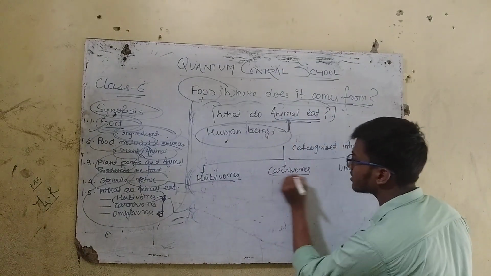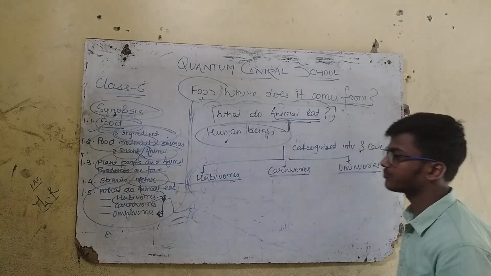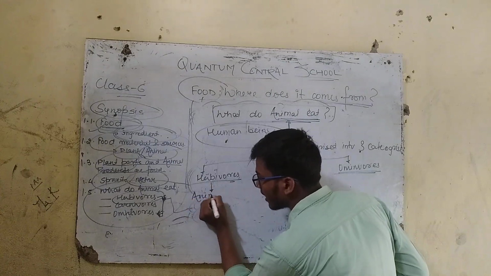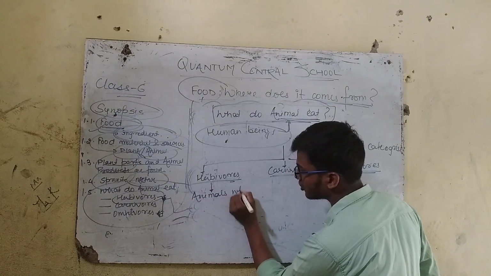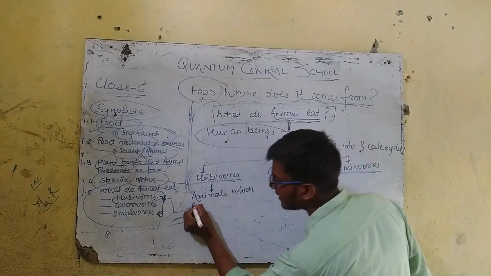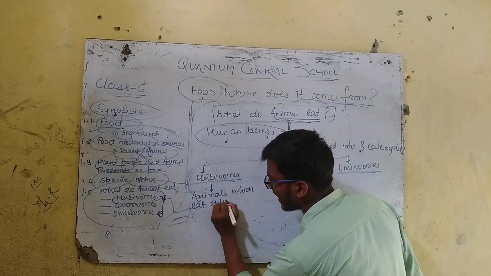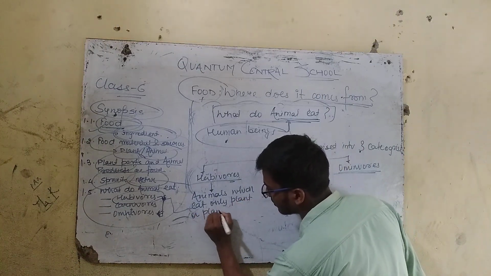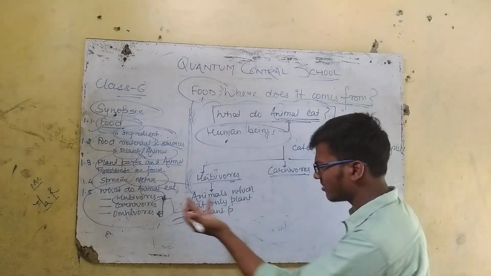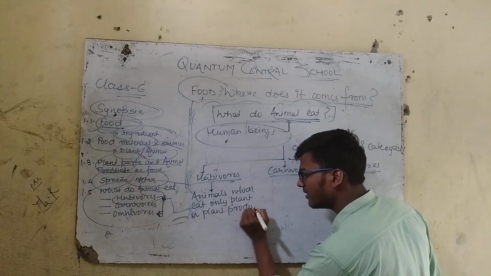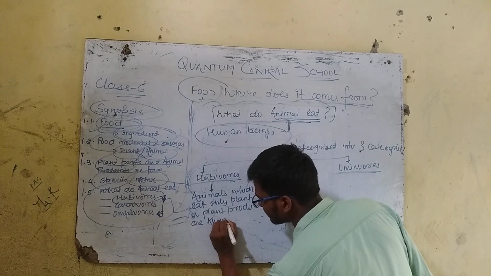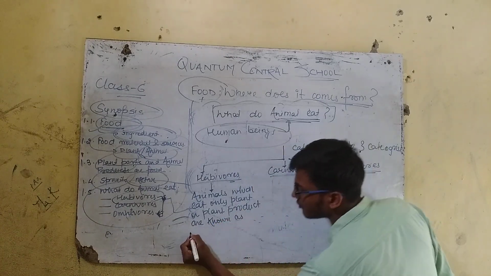So herbivores are the animals which eat only plant or plant product. Animals which eat plant or plant product are known as herbivores.